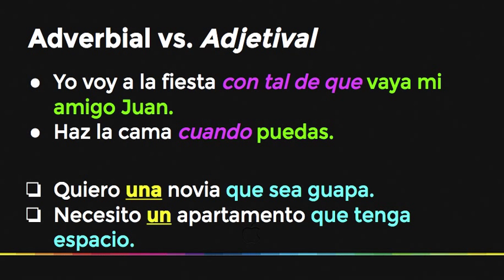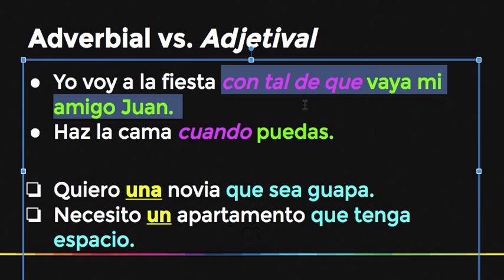Adverbial versus adjetival, we have these ejemplos, right? Let's take a look at the first group, which are adverbial. Yo voy a la fiesta con tal de que vaya mi amigo Juan. Con tal de que: so long as, provided that. Then haz la cama cuando puedas. These are both examples of how we use these clauses.